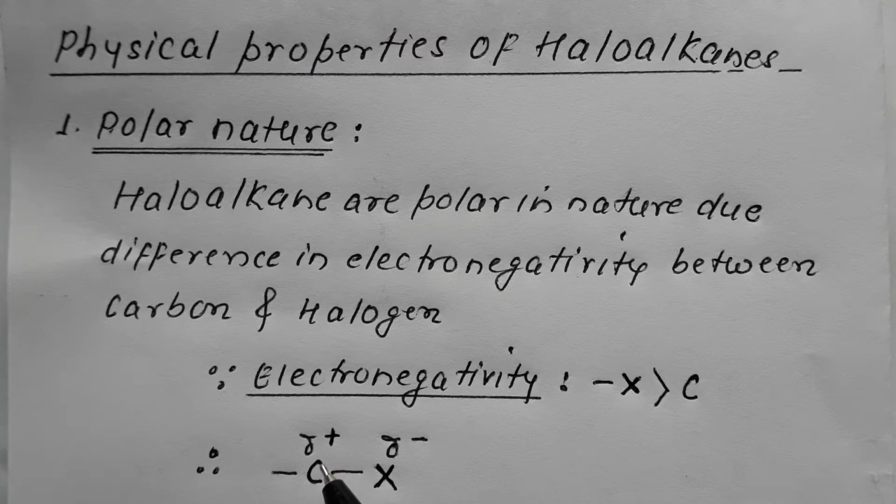That is, the molecule develops two poles. The molecule of haloalkane, due to the difference in electronegativity between carbon and halogen, develops a negative pole and a positive pole, which means it develops a dipole, and hence the molecule develops polarity. The polarity is due to the difference in electronegativity between carbon and halogen.